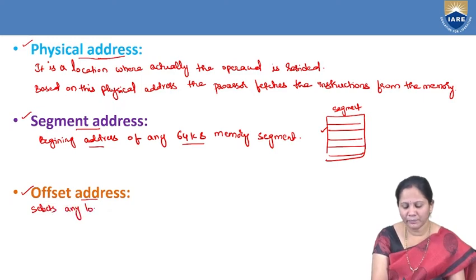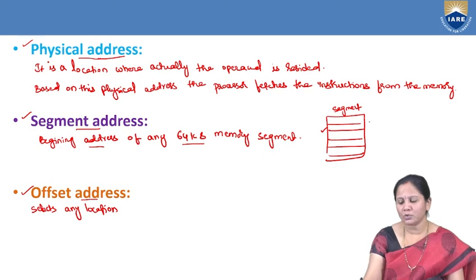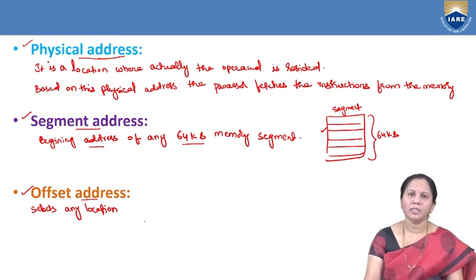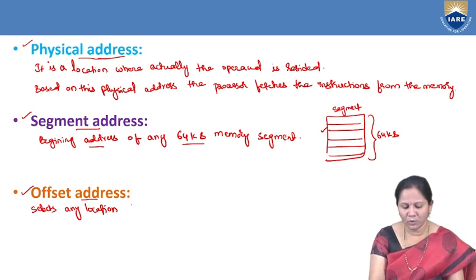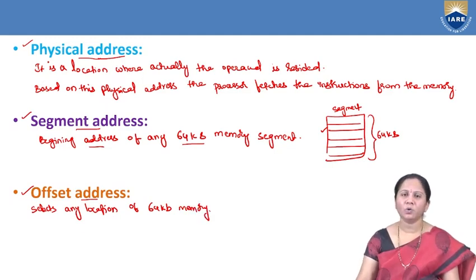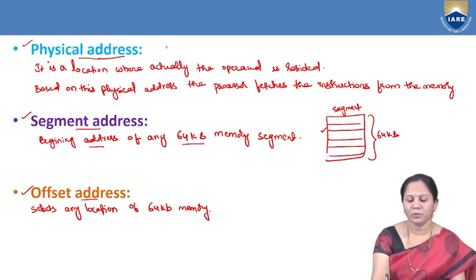It selects any location in that 64 KB memory. Okay. So this is what the physical address, segment address and offset address are. These three things we have discussed with respect to the 8086 microprocessor.